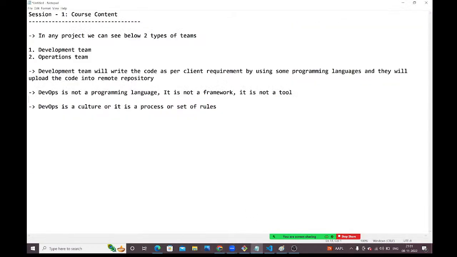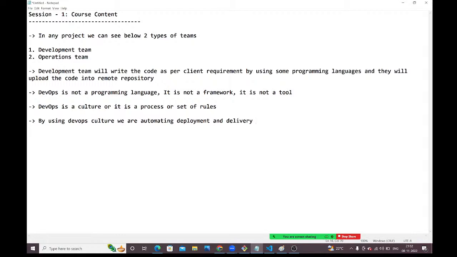See guys, by using DevOps culture, what are we going to do? We are automating the deployment and delivery process.